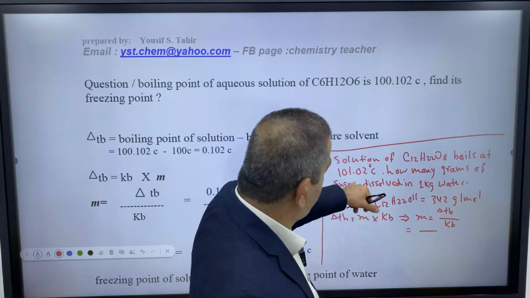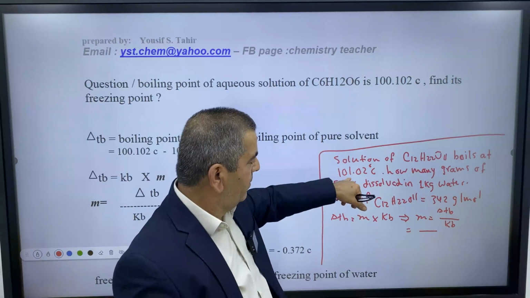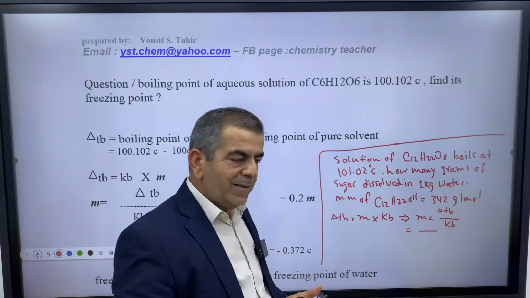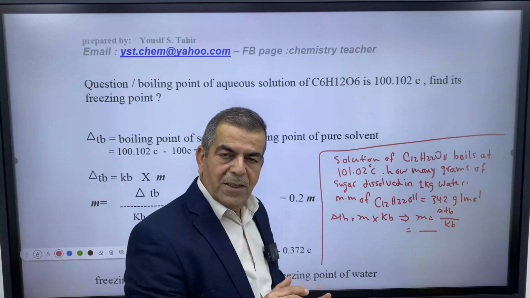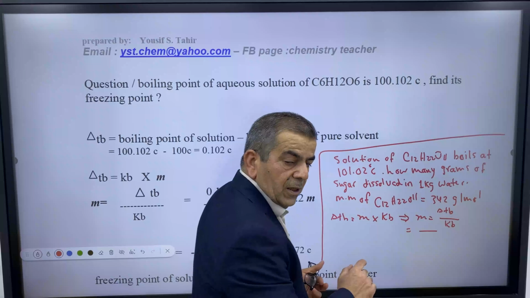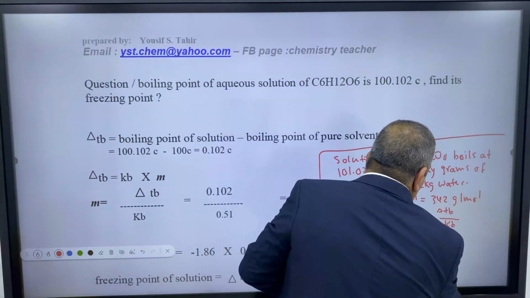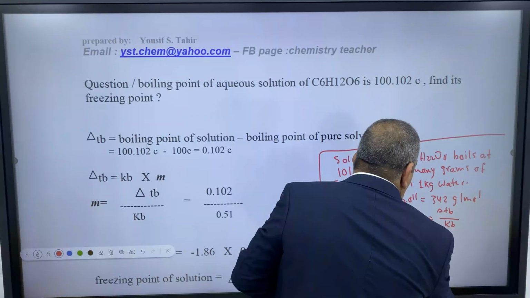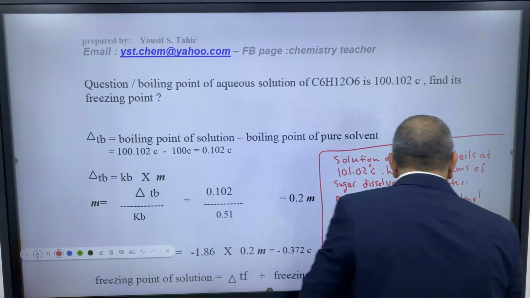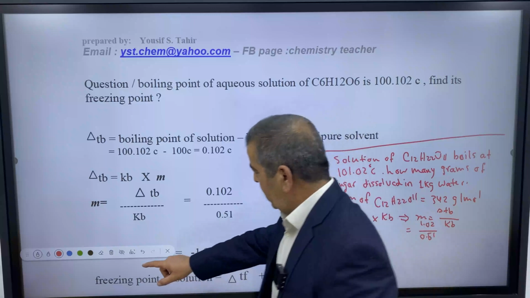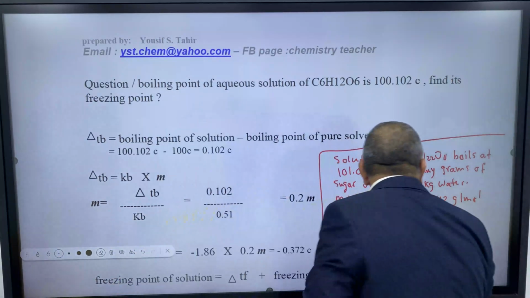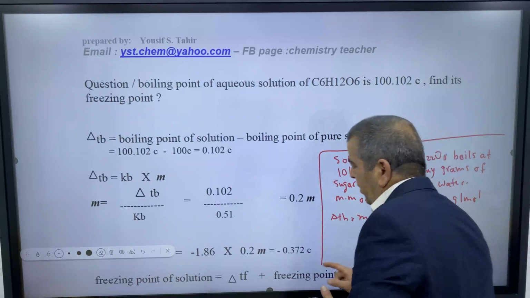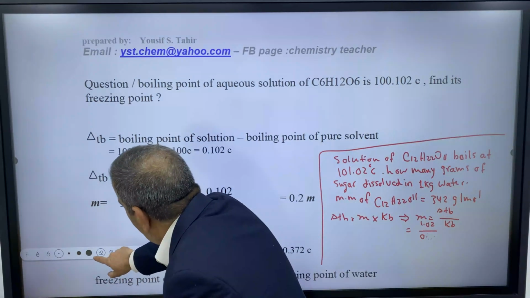Of course, delta TB: it boils at 101.02. So how many degrees is this higher than normal? This is higher than 100, so it is 1.02 Celsius divided by Kb, which is 0.51.